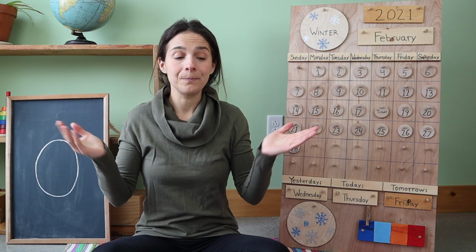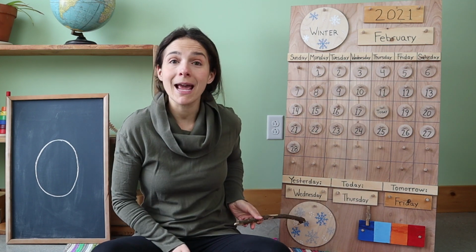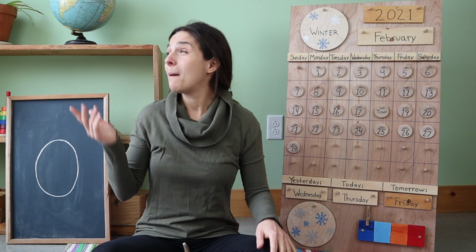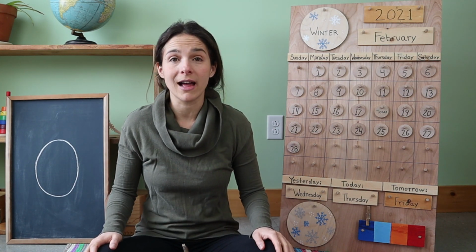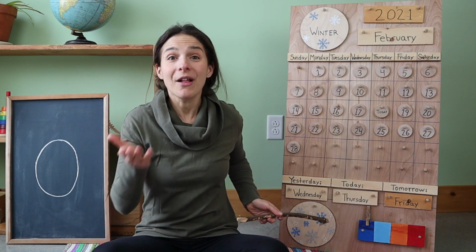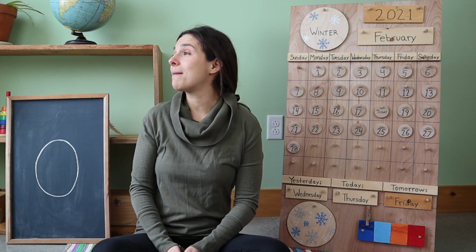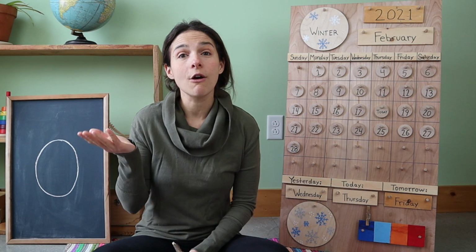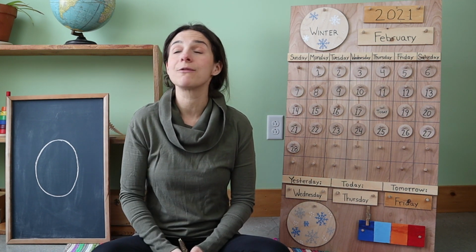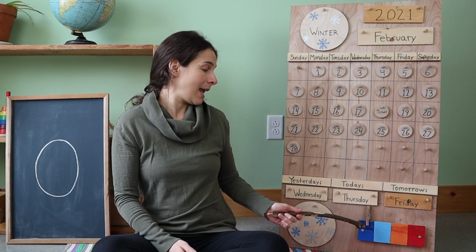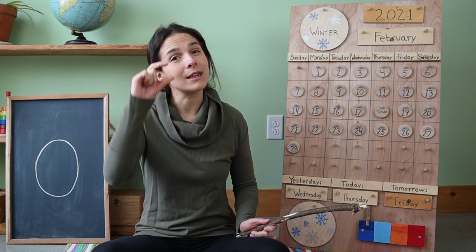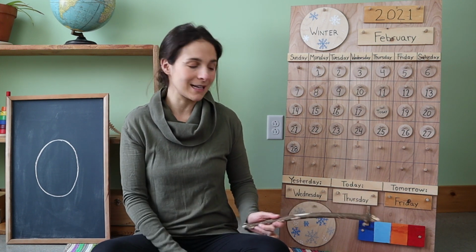Friends, right now at my house, the sun is not shining, the rain is not falling, but something else is falling from the clouds. Do you know what it is? Snow! That's right. It's a snowy day at my house, but I say that it's flurrying. Flurry means a little bit of snow is falling from the clouds today. And my temperature chart is still on blue. It's a cold day with a little flurry coming from the sky.